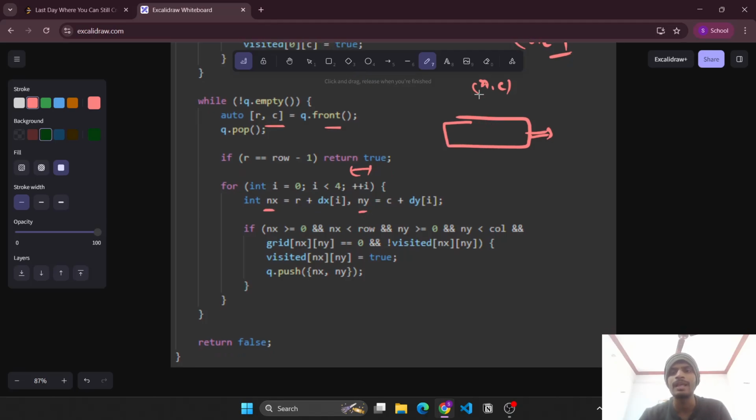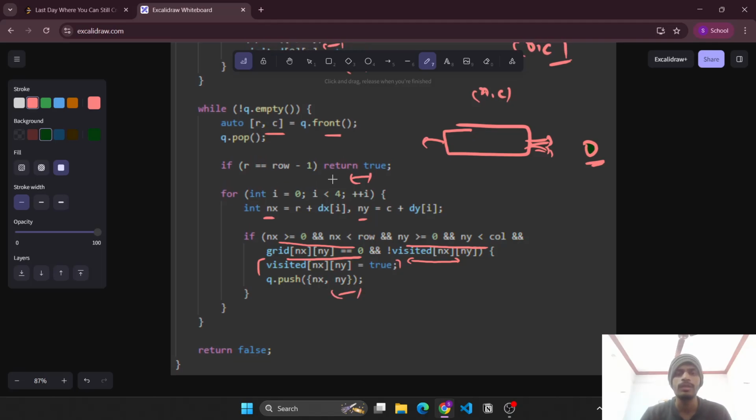Now you'll see whether they are lying in the range, whether they are not outside the range, as well as whether the value is 0, and whether they have not been visited. So it should be lying in the range, the value should be 0, and they should not be visited. In that case, we'll mark it as visited and push it into our queue.